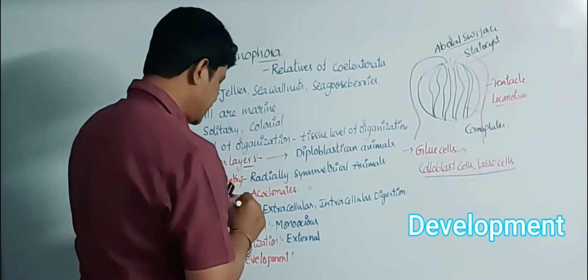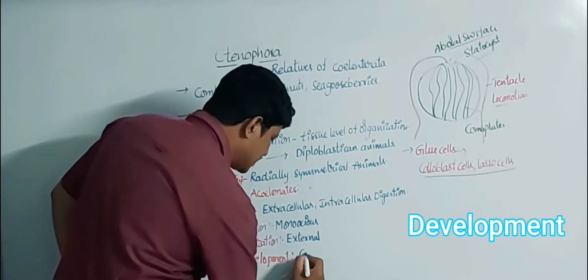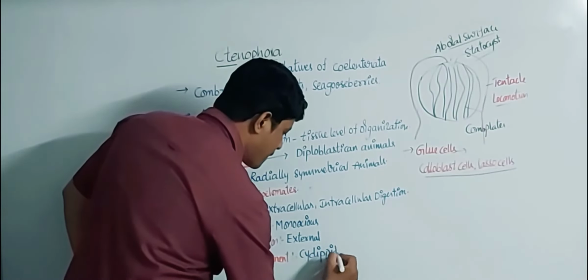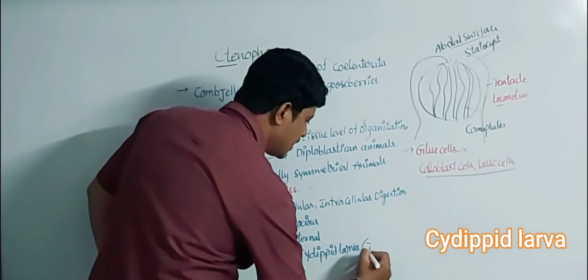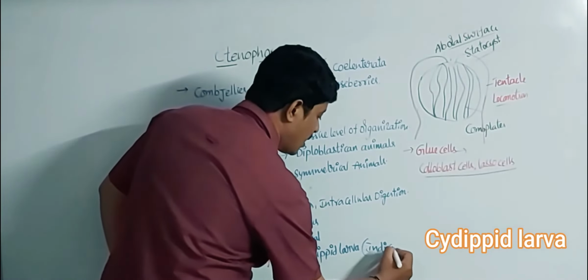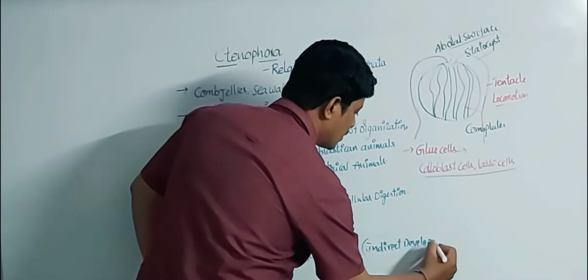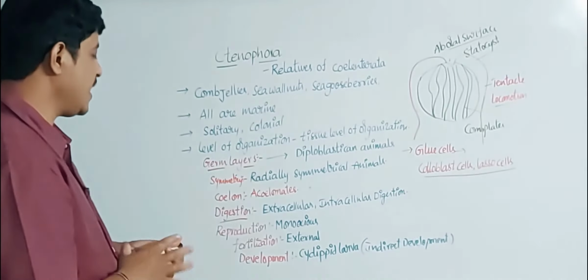In these animals, the only larval stage is the cydippid larva. So the development of these animals is indirect development.